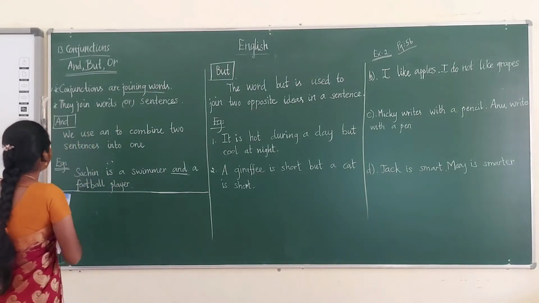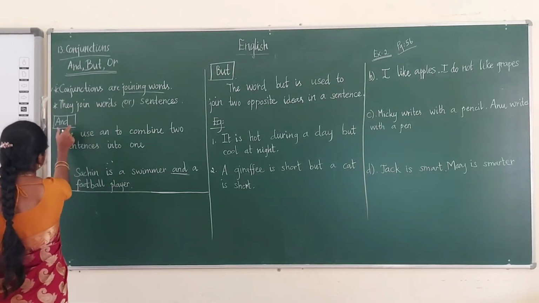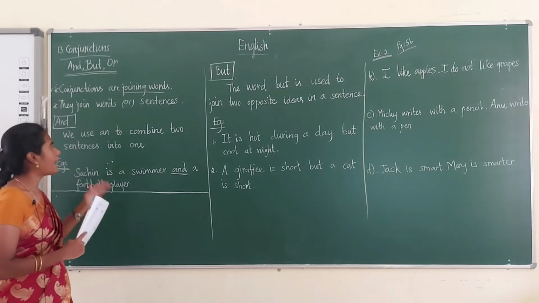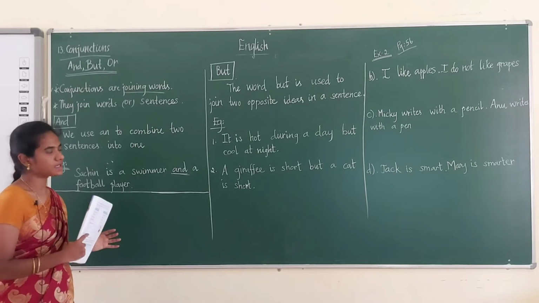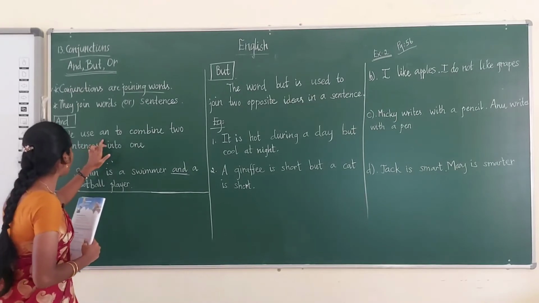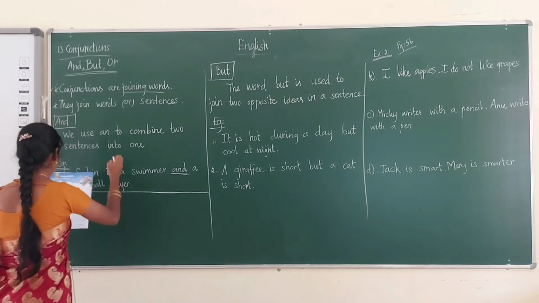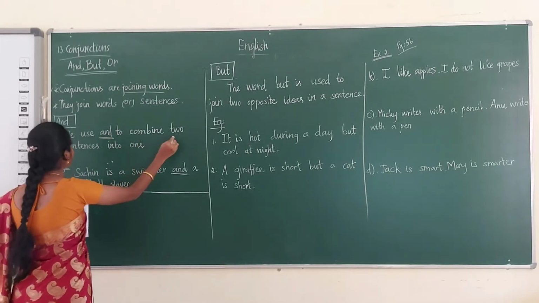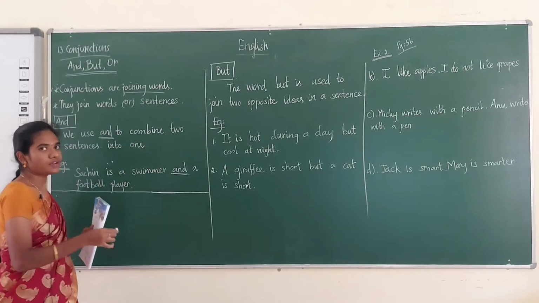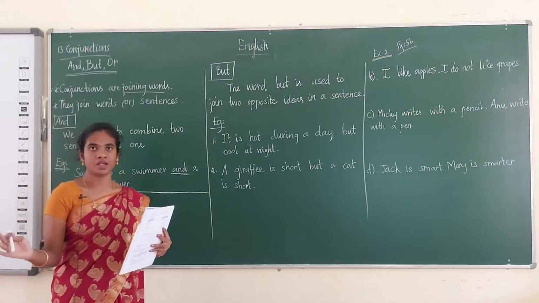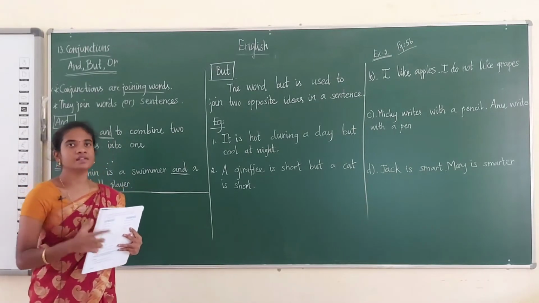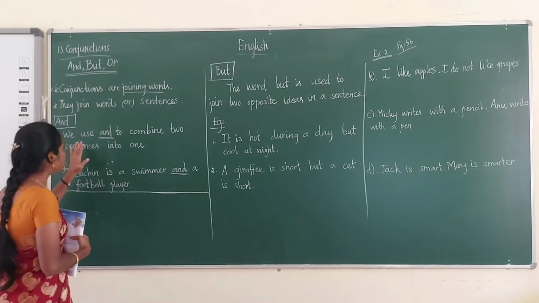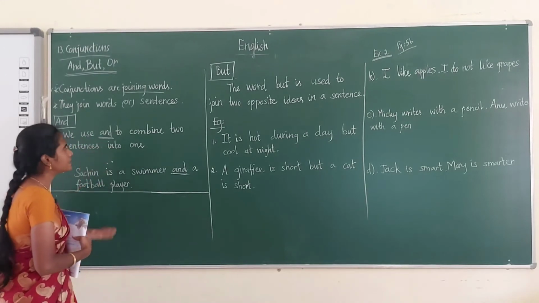See the first conjunction, that is and. First we shall see about the conjunction and. When do we use this conjunction? We use and to combine two sentences into one. If there are two sentences, you have to make them into one sentence. For that you have to put the conjunction and.